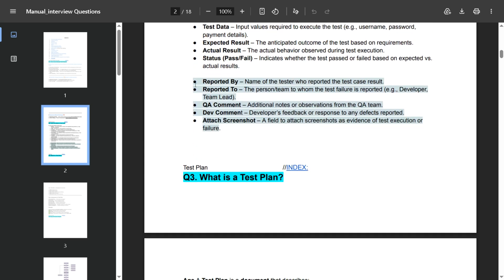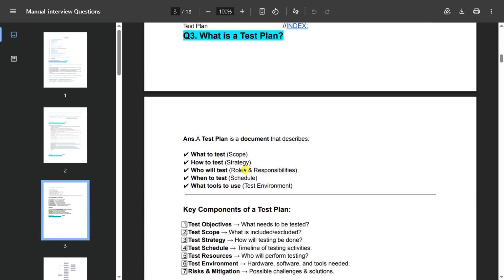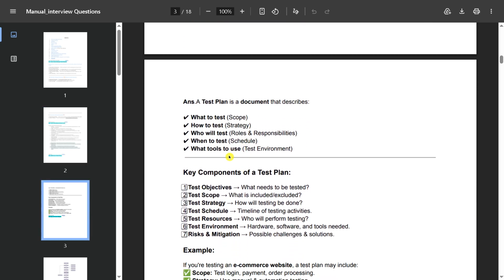Okay, so next one is what is a test plan. It is a basic question they ask. What is a test plan? A test plan is a document that describes what to test, how to test, who will test, when to test, and what tools to use for the testing.